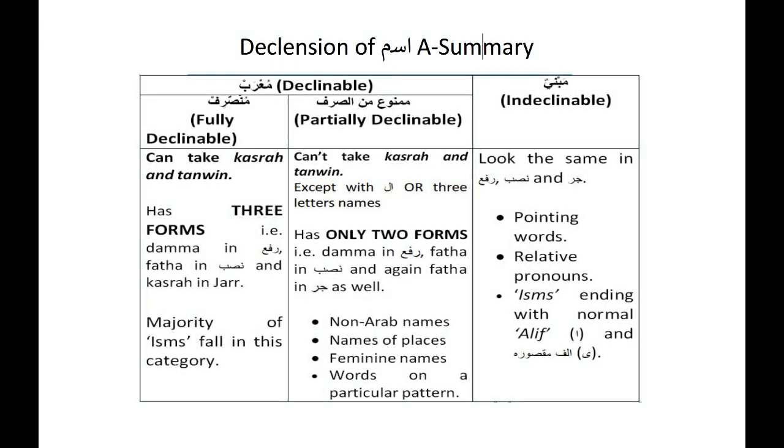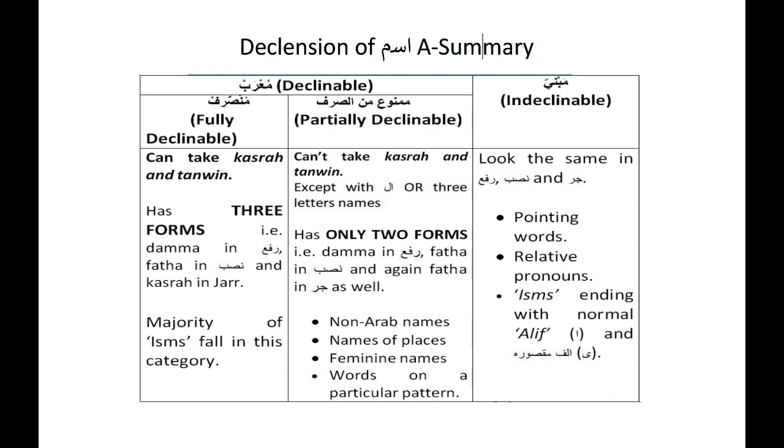Let's look at the summary of declension of ism. Mabni, declinable or mu'rab. There are 2 types in it. One is called Munsarif, fully declinable. The other one is Mamnoon min as-sarf, partially declinable. Munsarif can take Kasrah and Tanveen. It has 3 forms, that is Dhamma in Rafa, Fatha in Nasab, and Kasrah in Jar. All Arab names fall in this category and majority of isms are in this group.